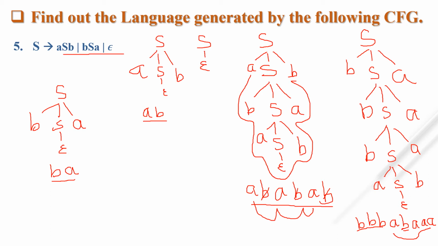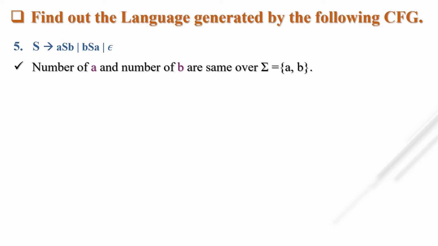The number of A and the number of B are the same over sigma equal to A and B. So first you have to check all the possibilities, and then write this particular language. Let's see another one.